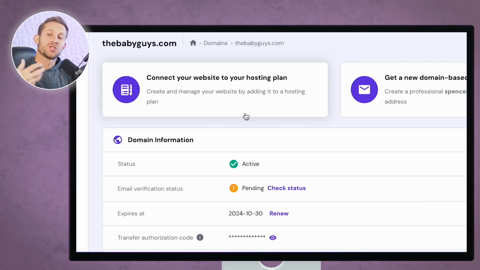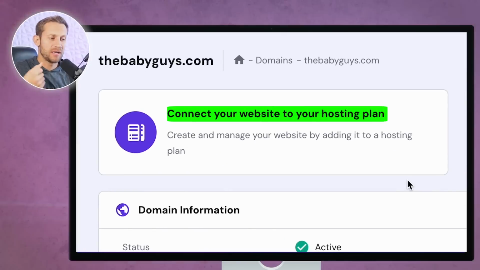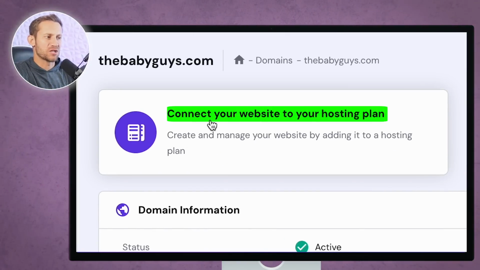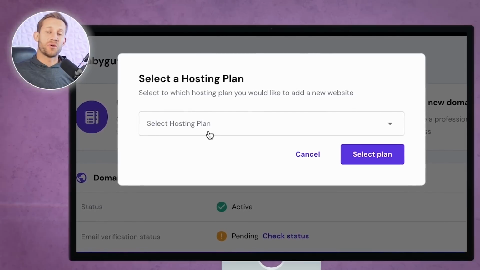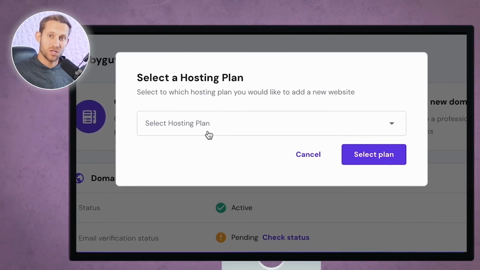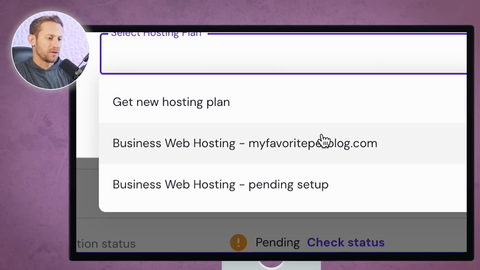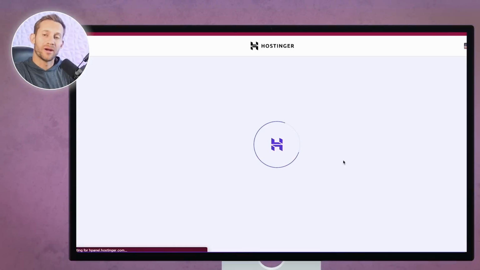Once you have a domain name, it's going to need to get connected to your hosting plan. And you'll see right there in your main dashboard, also known as your hPanel up there, that you can connect to your hosting plan. And that basically says, I've got this website and I've purchased this hosting plan for me to host websites on. Can we connect the two? You can see I've got a couple different ones right here. We're going to click on this one and we're going to click select plan.